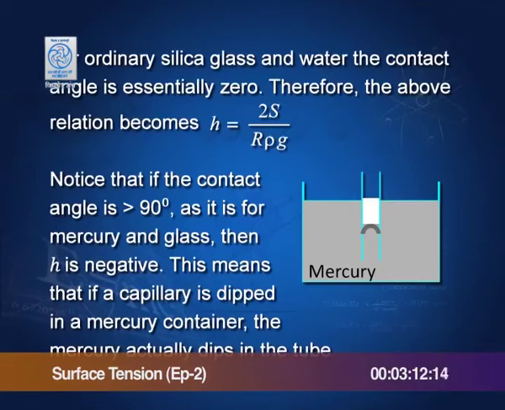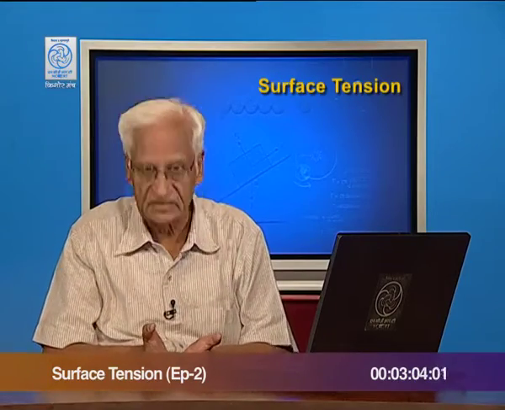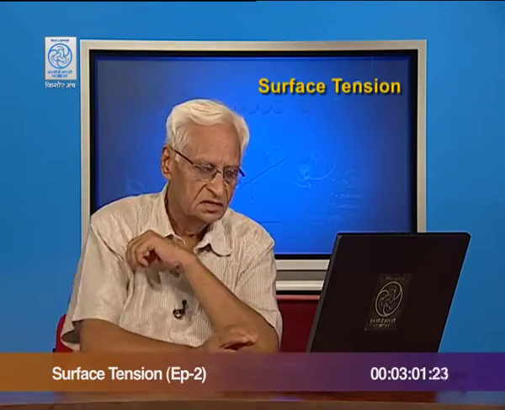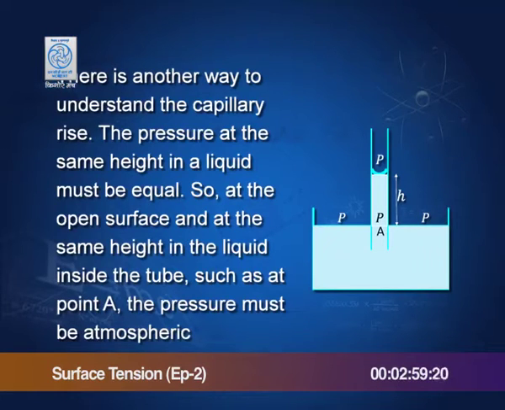Notice that if the contact angle is greater than 90 degrees, then h becomes negative. That means, instead of the liquid rising, the liquid gets depressed, it goes inside the tube. Now, there is another way in which this can be explained. You again have a vessel containing water and a tube dipping into it. The pressure at the same level must be equal. We know that the pressure in a liquid at the same height is always equal.